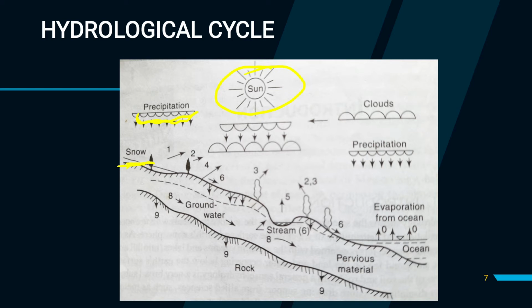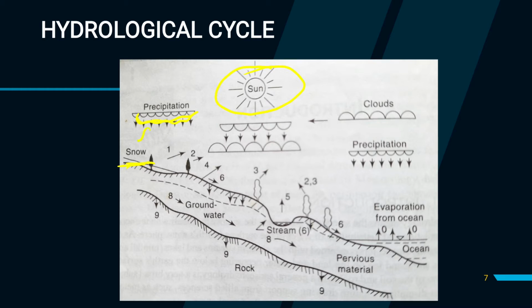These are all types of precipitation. We will discuss the types of precipitation elaborately in my upcoming videos. For now, just remember the terms snow, rainfall, hail, sleet.